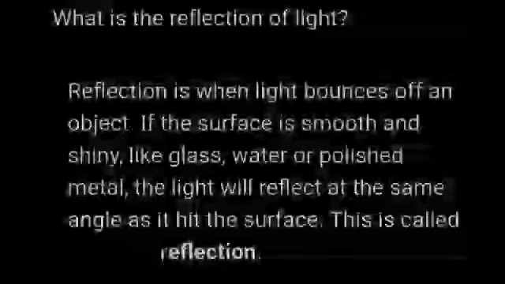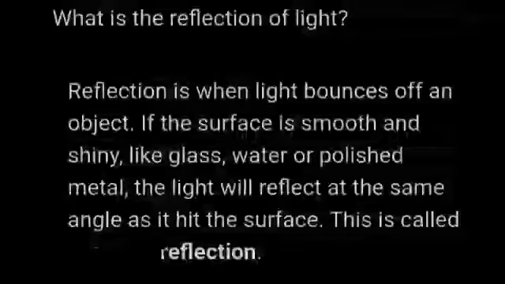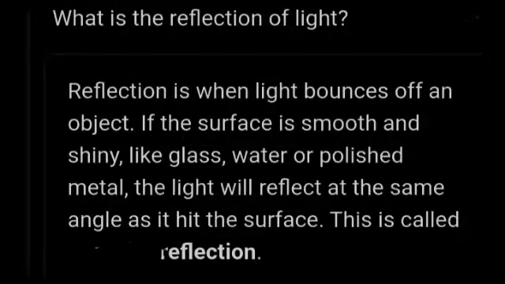What is the reflection of light? Reflection is when light bounces off an object. If the surface is smooth and shiny, like glass, water, or polished metal, the light will reflect at the same angle as it hit the surface. This is called reflection of light.